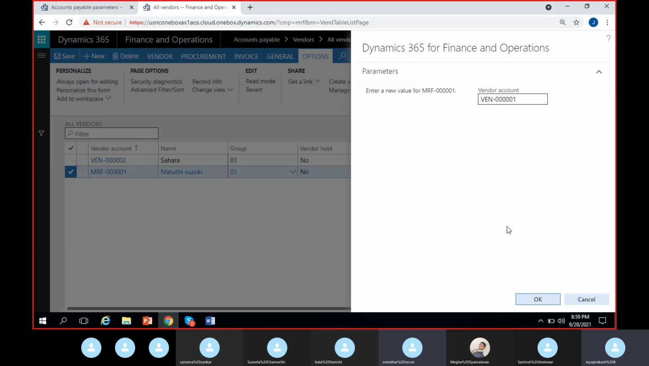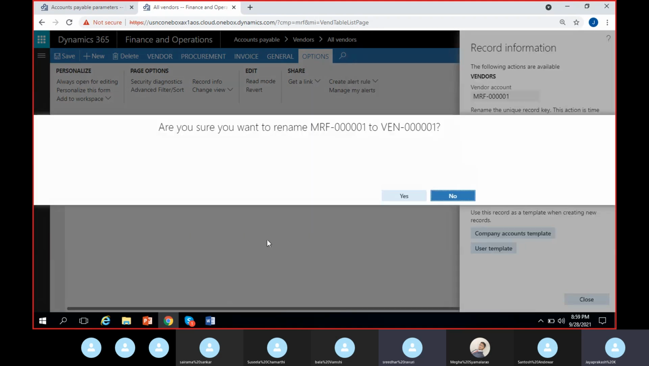If it does not work properly, there are chances of data corruption. That is why I'm saying, for the vendors for which you have transactions posted, do not try to change the number codes like this. Okay, it will take some time because there is a lot of data for this vendor. We have posted multiple payment transactions, right? So for all the transactions, it will automatically change the vendor account number from vendor MRF 001 to vendor 0001. Okay, it will take some time.